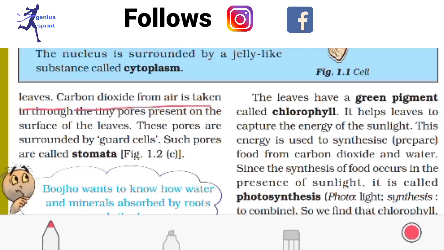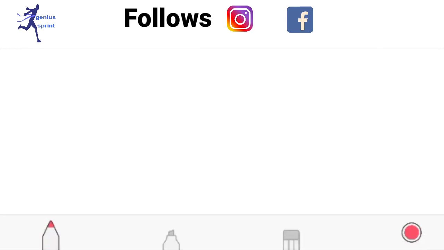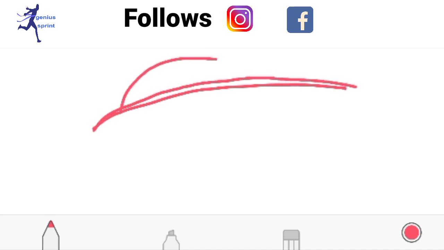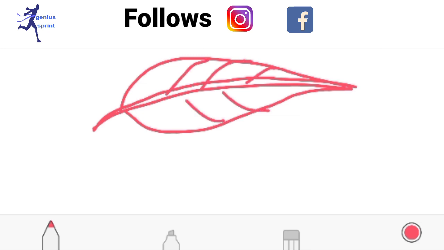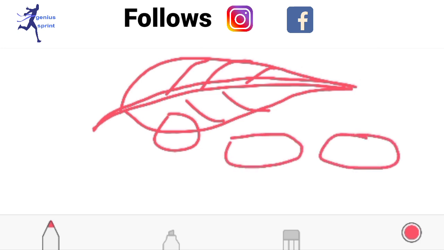Carbon dioxide from the air is taken in through tiny pores present on the surface of the leaves. The pores are surrounded by guard cells. Such pores are called the stomata. Yes, all of you know that. Suppose I am drawing here a plant, and suppose this is a leaf. If I take this part, I will see that the section is like this. There are small openings. These openings are actually called stomata.